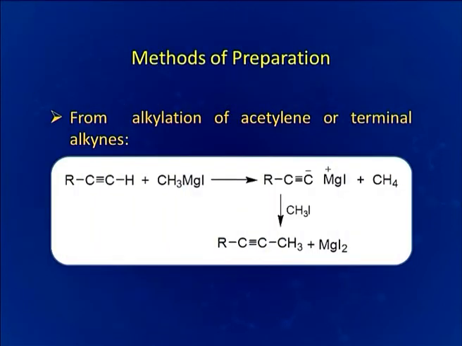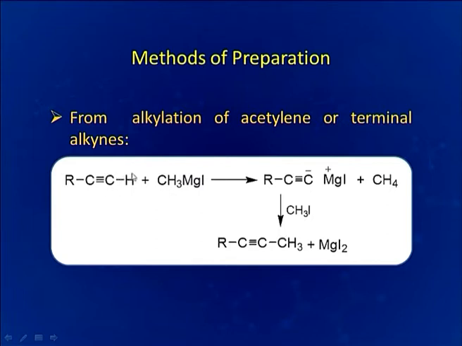From alkylation of acetylene or terminal alkynes, another method is there with the help of Grignard reagent. Here, as we know, in the Grignard reagent there are two portions. One is MgI, which is the positive part, and another is the negative part of the reagent, that is CH3.